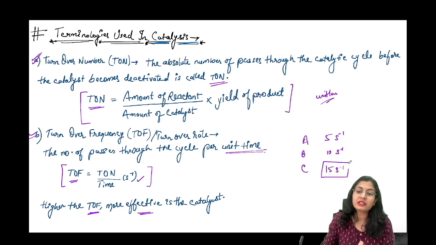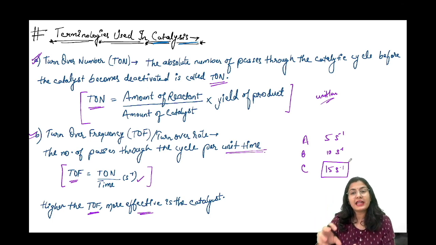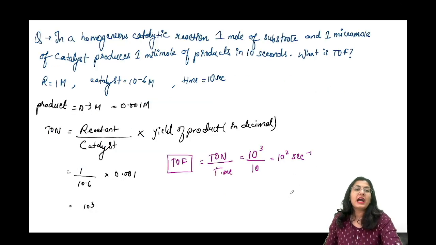So this is definitely doing more catalytic cycles per second. That's why it is more efficient. So the greater the turnover frequency, the greater the efficiency, just that much. Moving ahead, we'll see a question.